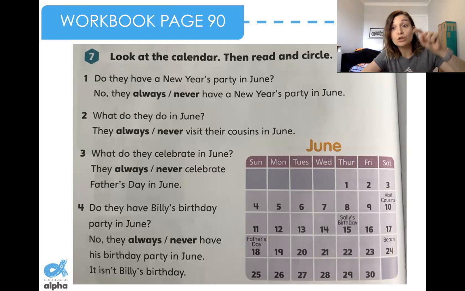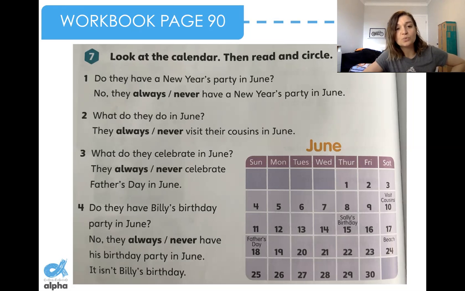You need to look at the calendar and see if they have a New Year's party in June. And then you are going to circle: No, they always or never have a New Year's party in June.